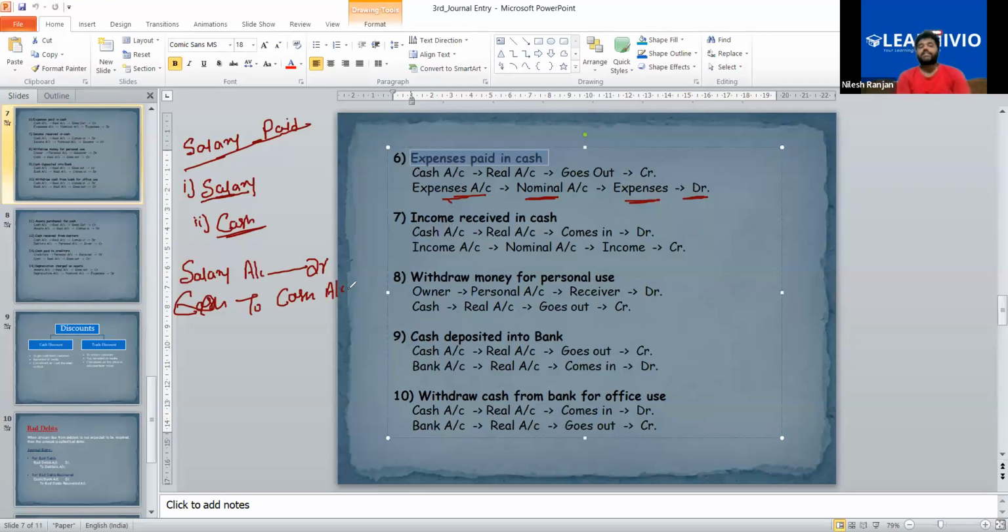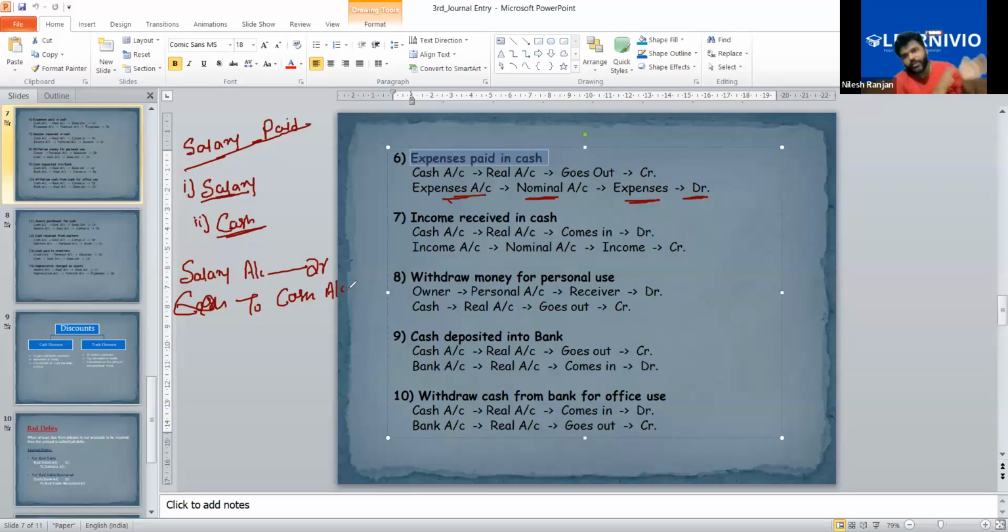Like I'm saying, salary account debit to cash account. That's it. It is assumed that "to cash" means on the credit side. So you don't have to say salary account debit, cash account credit. No, it is not correct. So salary account debit to cash account. Is it clear? Yes, sir. Okay, so this is your nominal account.